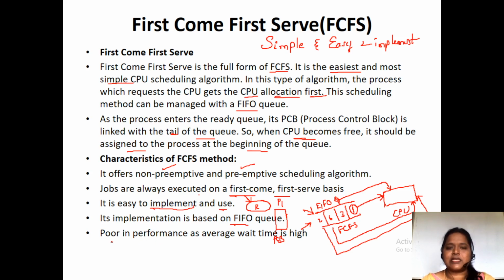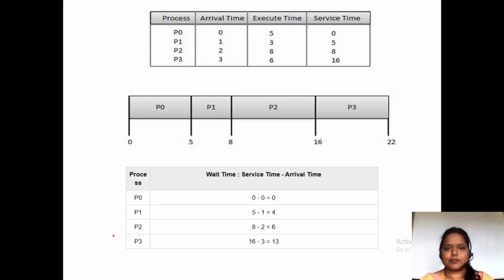The performance is poor. Why the performance is poor, we will see at the end. After seeing an example, you yourself can say why the performance is very low when we use this first come first serve algorithm. So let us see an example over here.